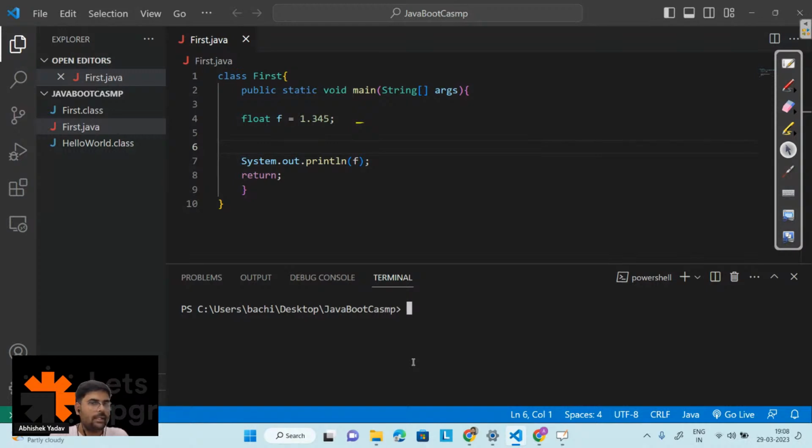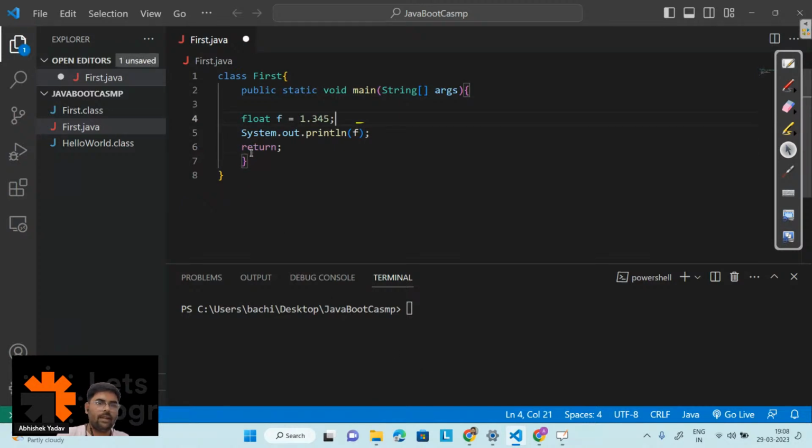Please write in the chat what output I will get now. Anupam is saying error. Why, Anupam? Why will I get an error? Most of you are saying 1.345.